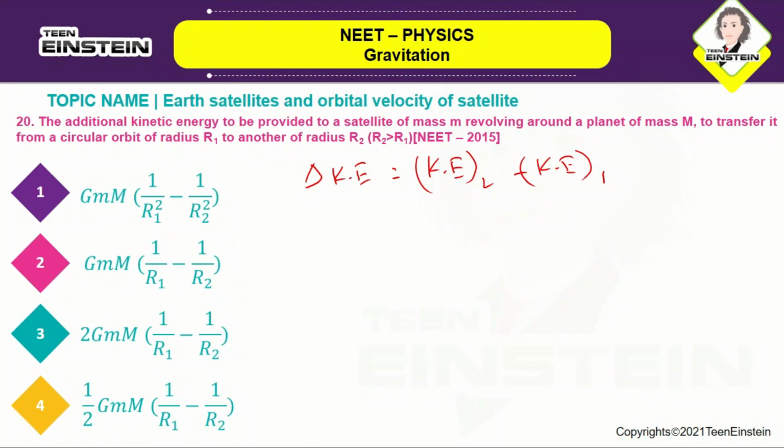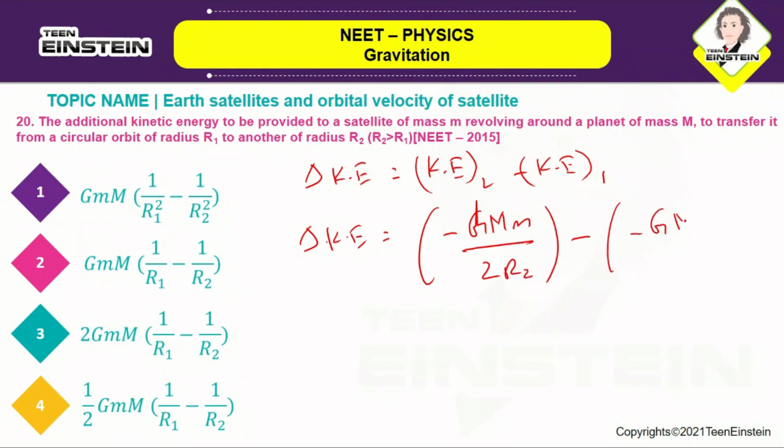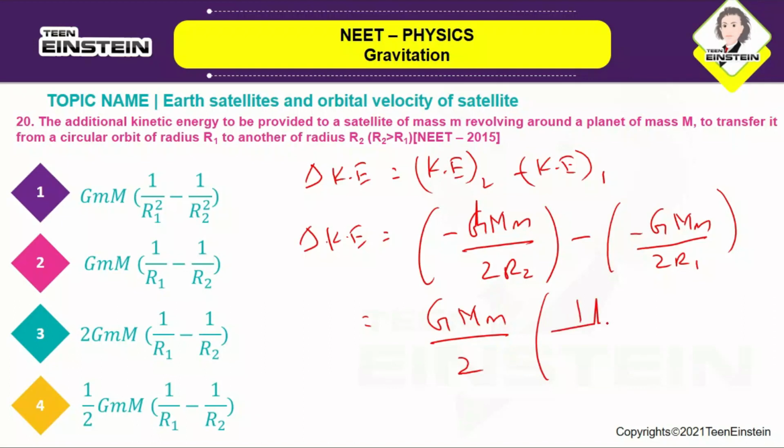So delta KE is again given by minus of GMm by 2r2 minus of minus GMm by 2r1. So this will become GMm by 2 into 1 by r1 minus 1 by r2.